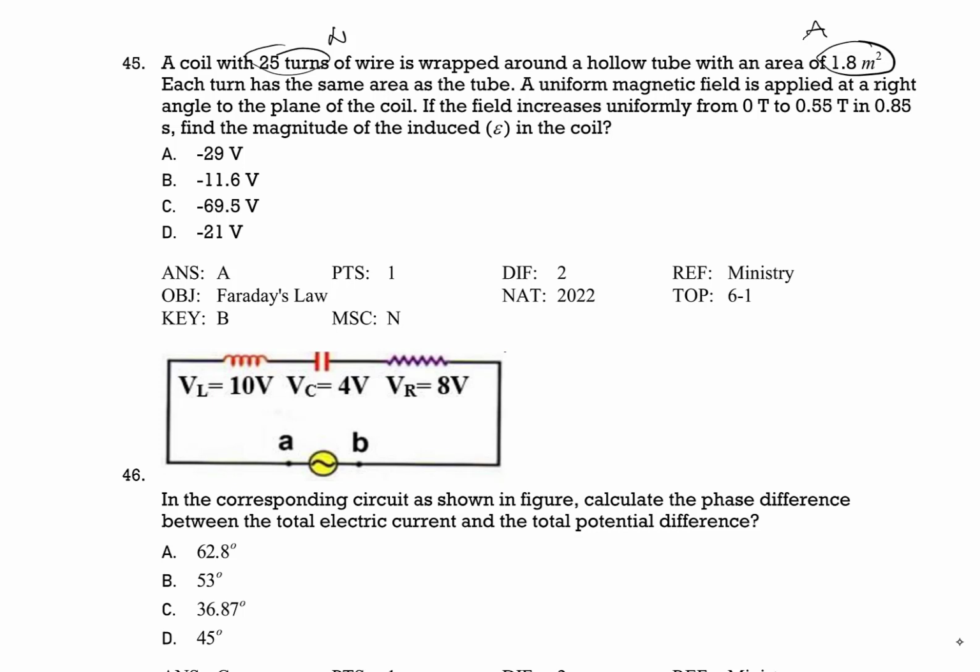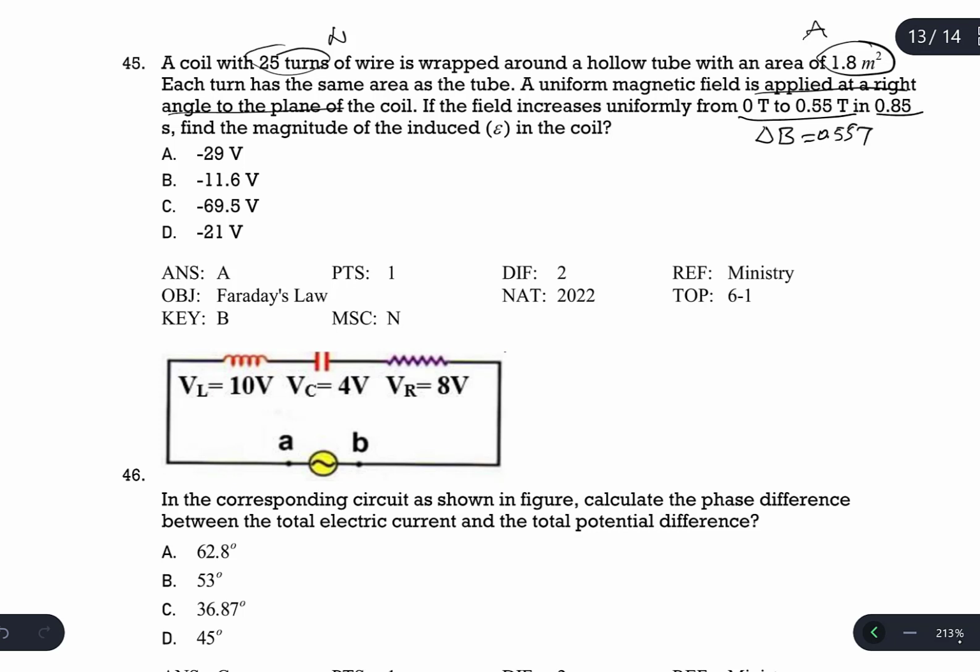So maximum magnetic flux is produced from this statement. We understand that the field increases uniformly from 0 to 0.55, which is delta B, positive 0.55 Tesla, in 0.85 seconds, which is delta T. Find the magnitude of the induced EMF is the question.